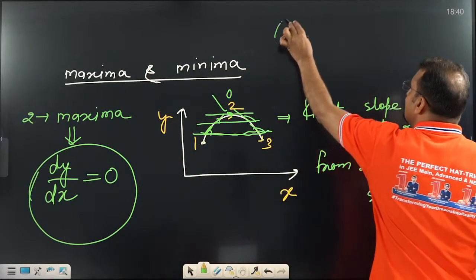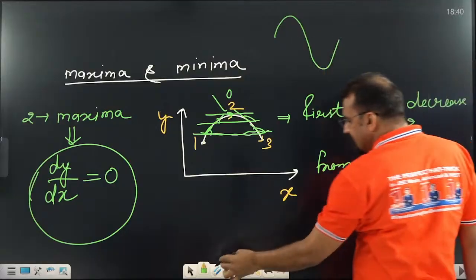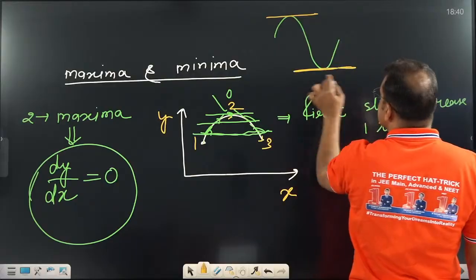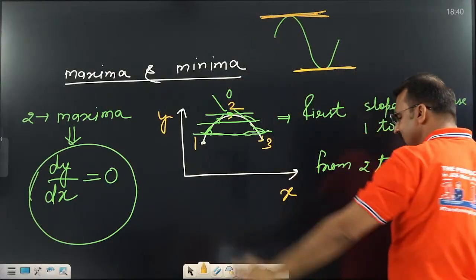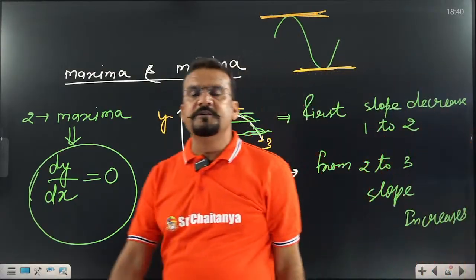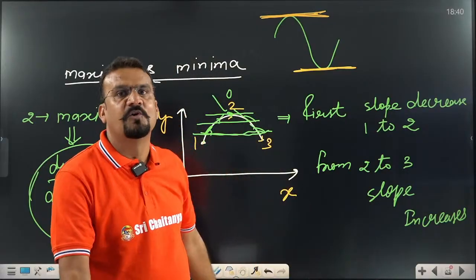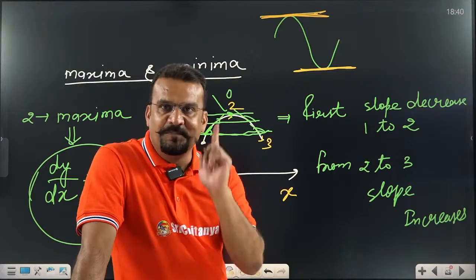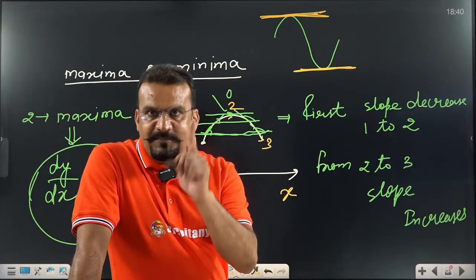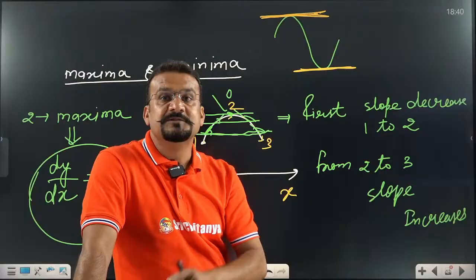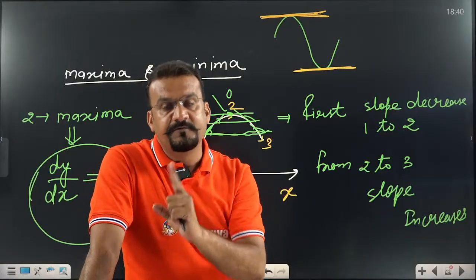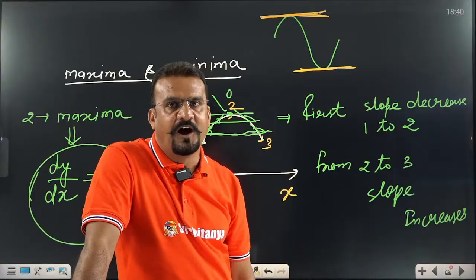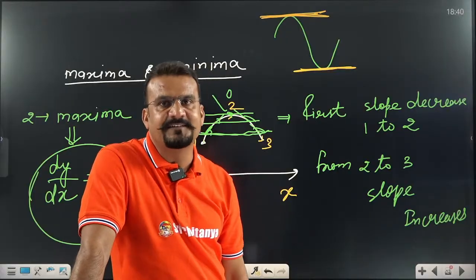If you are still confused, this is a graph. What is going to be at maxima and minima? This straight line is going parallel to the x-axis, which means the slope is going to be 0. This is the first and foremost concept for finding maxima and minima. What is that? Slope is 0. Maxima, minima: slope is 0. Slope is 0 means there will be either maxima or minima. Very, very important. Write it fast. Very important. The magical concept in physics.